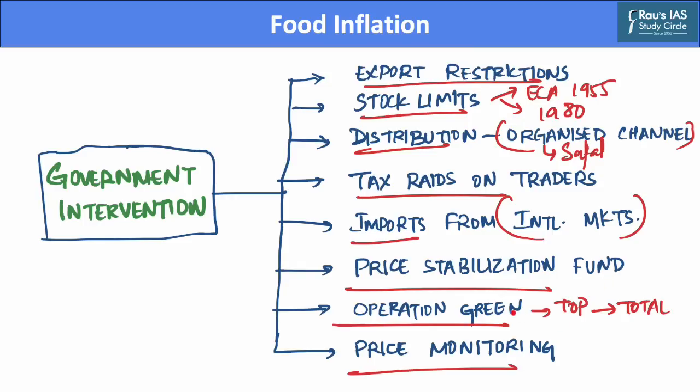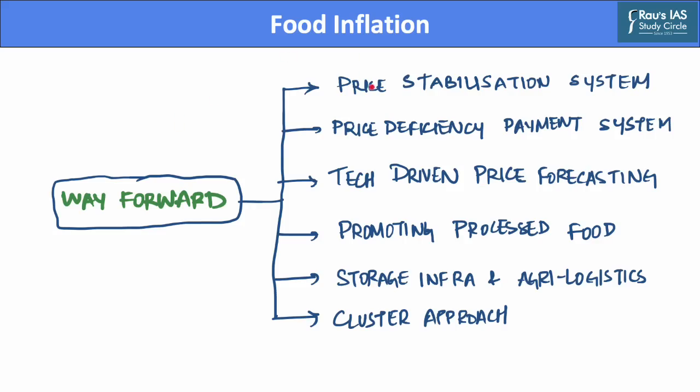Further, the government undertakes price monitoring of essential commodities such as onions, tomatoes, and 20 other commodities. And this price monitoring is done by the Consumer Affairs Department in order to make effective interventions when the prices of such products increase. Now, after we have taken a look at government interventions, let us take a look at the way forward which can be done in order to further increase the supply of food products, thereby reducing their prices eventually. The first way forward is to rationalize the price stabilization system.